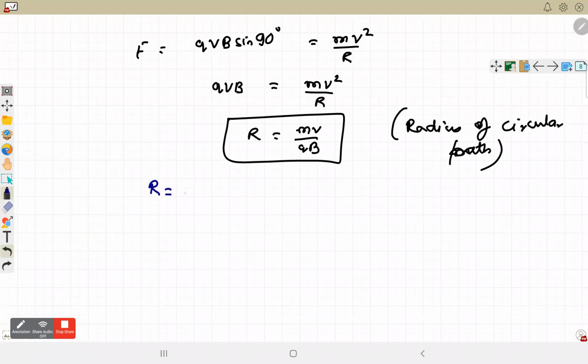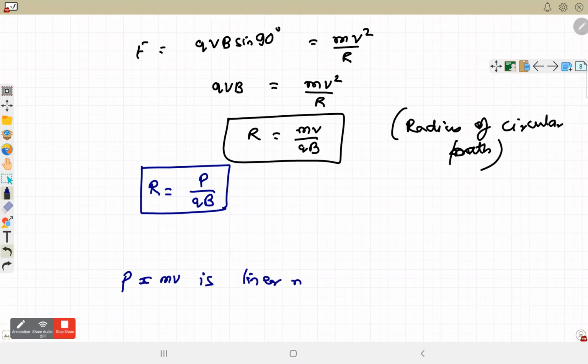m into v is also momentum, so P divided by qB, where P is equal to mv, the linear momentum. In terms of linear momentum, r is equal to P upon qB.